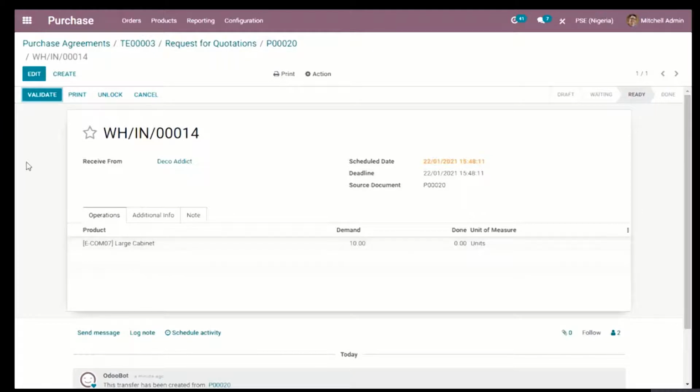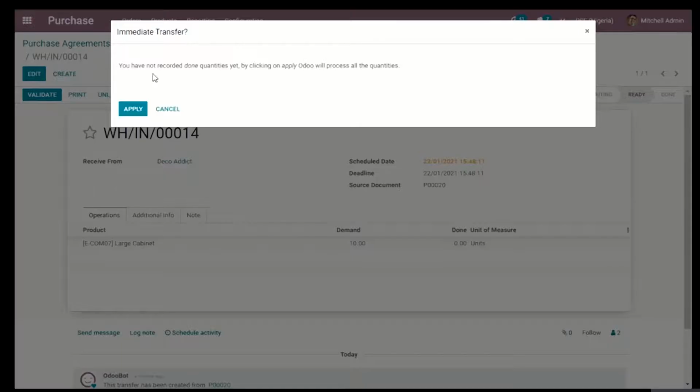Now it's going to give me a window where I need to validate how many of those products Deco Addict is delivering to me. Now, if I decide to validate without confirming how many of the units I have received, Odoo would give me a warning saying you have not recorded done quantity yet. Clicking on apply will process all quantities, meaning that if I were to click on apply, Odoo will automatically assume I got all that I have demanded for, which is 10 of the large cabinets.